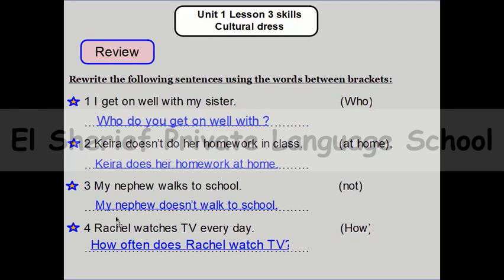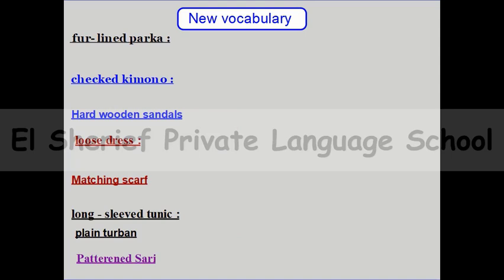After the revision part, we will have some new vocabulary. We will talk about this lesson, cultural dress. We will talk about some cultural new words about the cultural uniform or some of cultural clothes. Here we will go to some words about the cultural clothes.